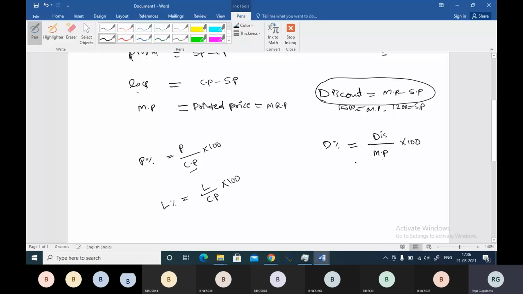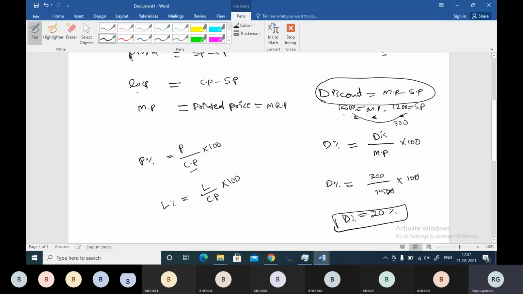Here I have taken an example. One article is marked as 1500 but sold at 1200. So in that case, what is the discount given? 1500 to 1200, 300 discount is given. 300 discount given divided by market price 1500. When you multiply that with 100, it will be converted into percentage, boss. So discount percentage in this case will be 20 percentage, boss. So you may be asked to find discount percentage also. You can make a note of this example.